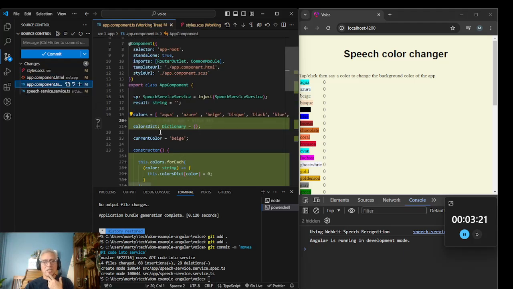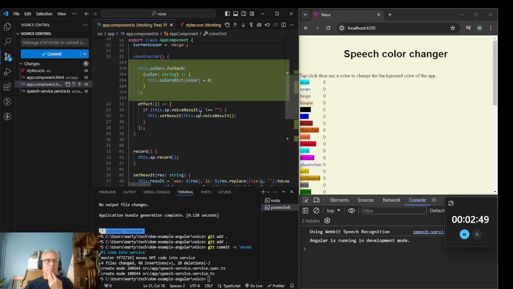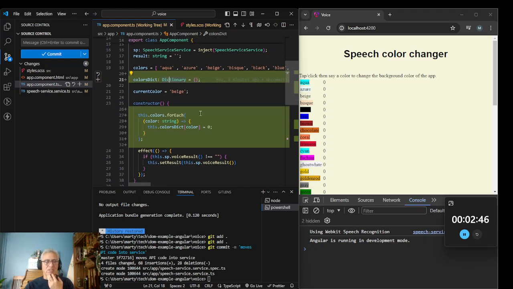So I created a colors dictionary, and I created a colors type. Down here is the colors type. It's a dictionary type where the key is a string and the value is a number. If I wanted to add a confidence, I could turn this into an object that has a number and a confidence number, so two numbers, and then I could show them both and maybe show the last confidence of the last one. I guess, yeah, I could do that.